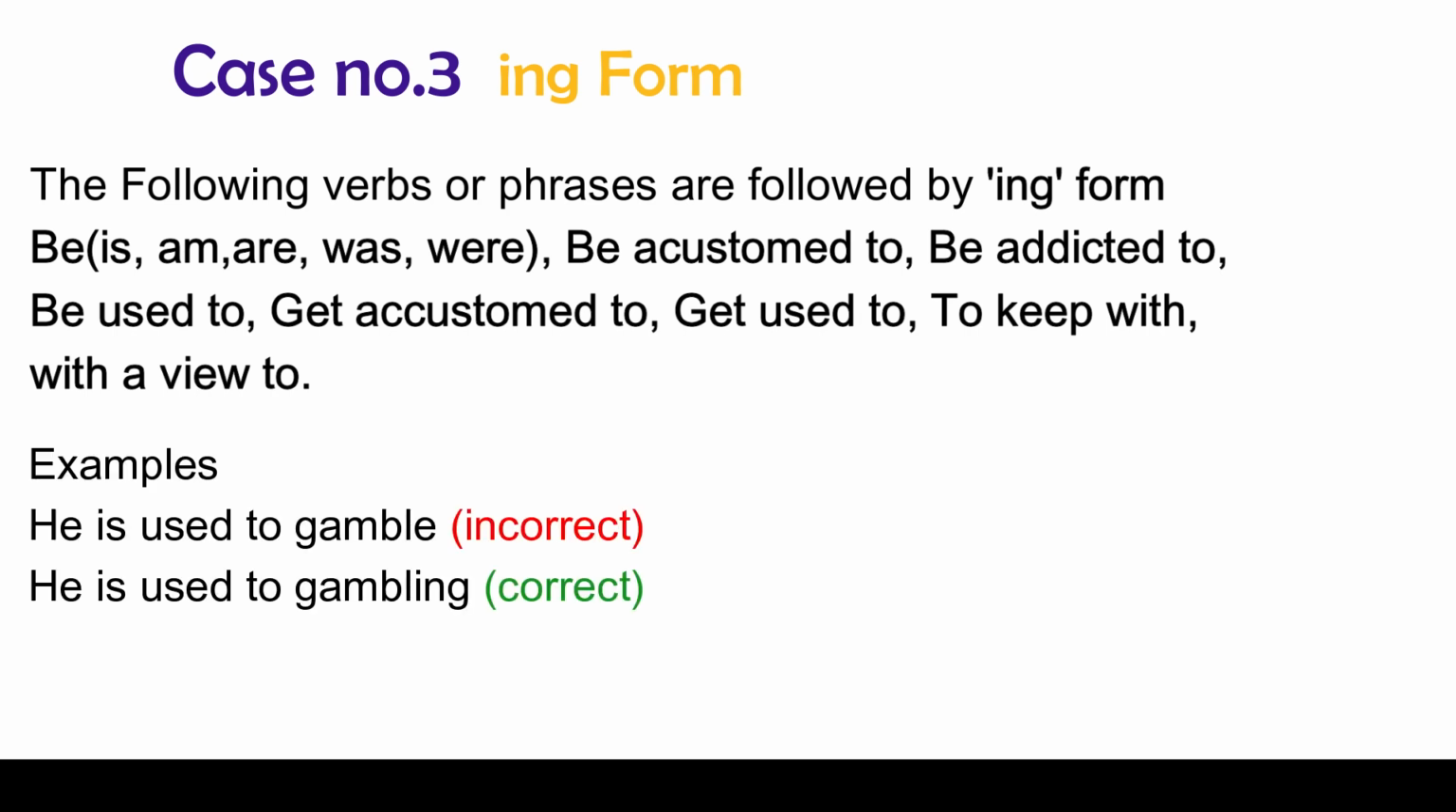He is used to gamble, incorrect. This sentence needs to be corrected grammatically because there is no ing with gamble after used to. The second sentence is correct. He is used to gambling, correct.